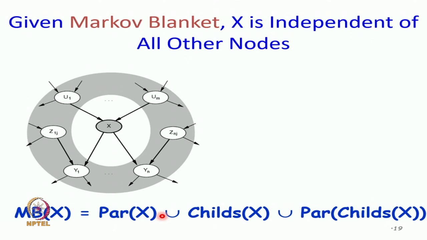My parents, my children, and believe it or not, yes, that is true, the other parents of my children. Now, of course, because this is a Bayesian network, you can't use the word wife or spouse or husband, right. So, you can say spouses, but then that reflects a different world, not the one that we currently live in, maybe the world we will live in some 1000 years later.